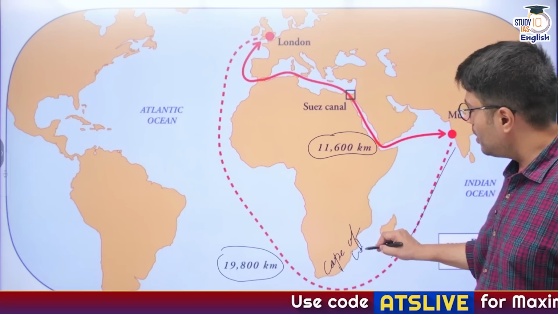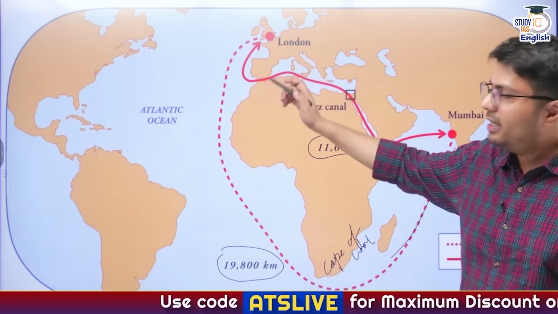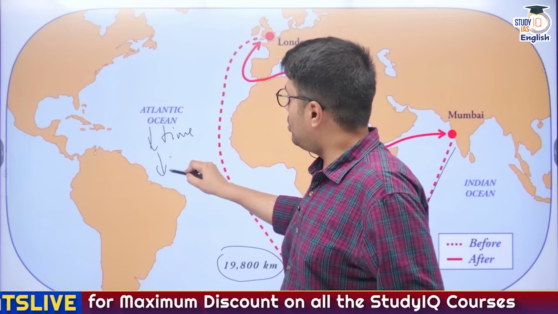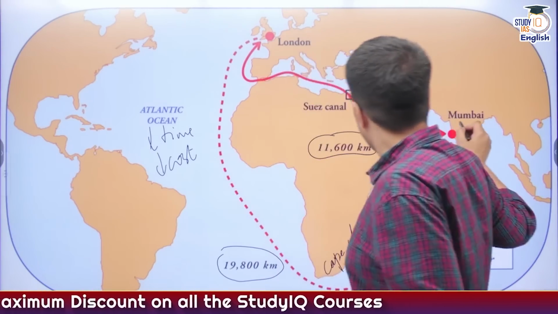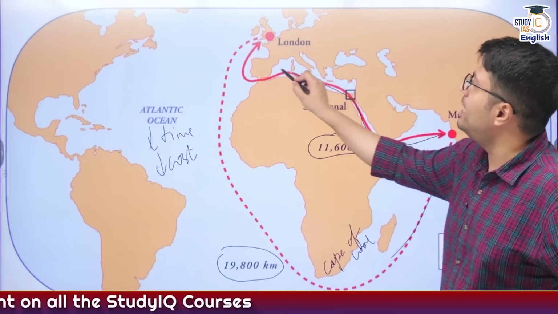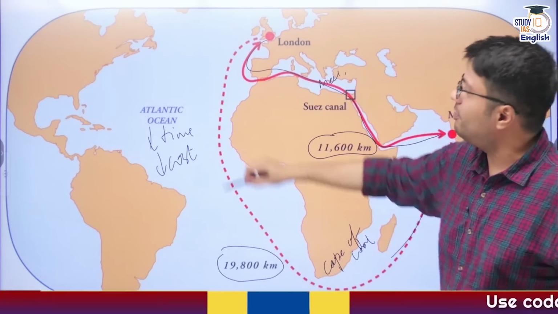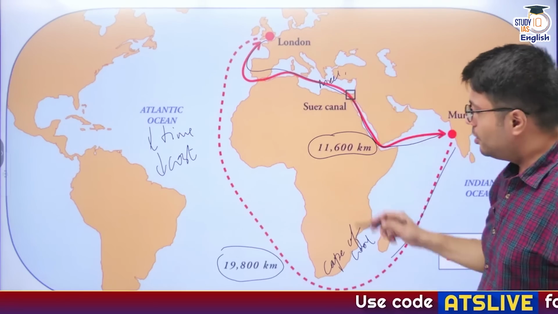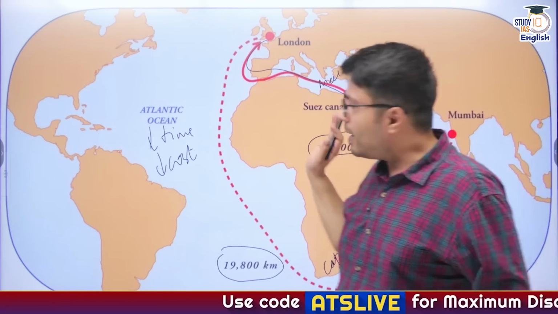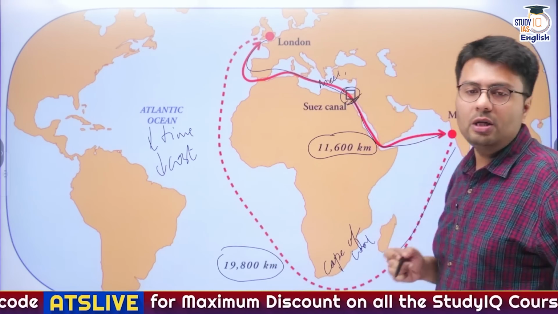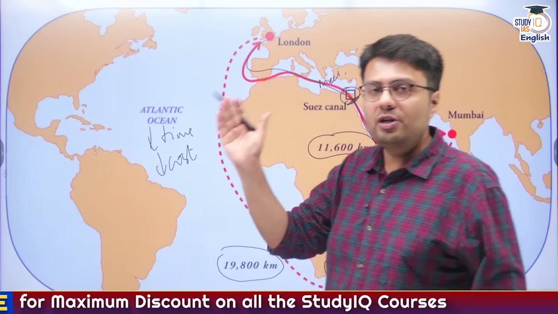Okay, so essentially it shortens the travel time, it reduces the cost of travel, and it also enables businesses to export their products quickly into the European markets through this Mediterranean Sea region. Otherwise, they would have to take a longer journey through this Cape of Good Hope. So this is why Suez Canal is so important, because it is located here in the Egyptian region, which is a difference between Asia and Africa.